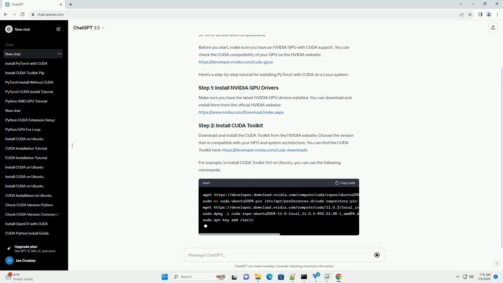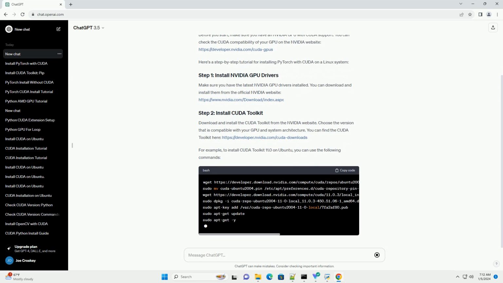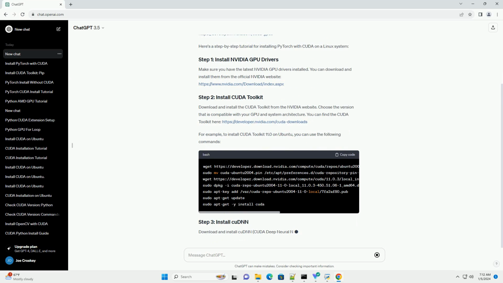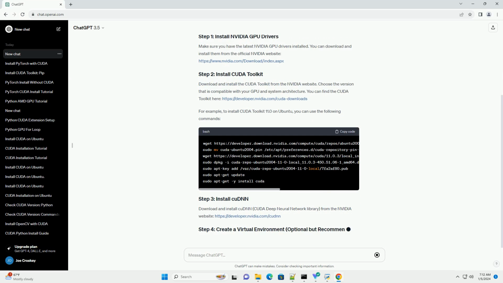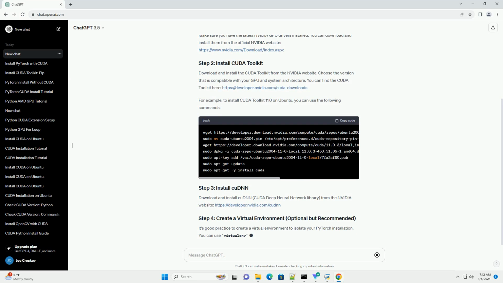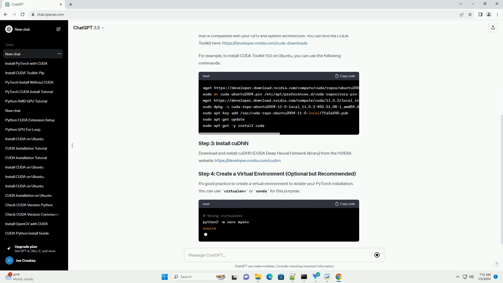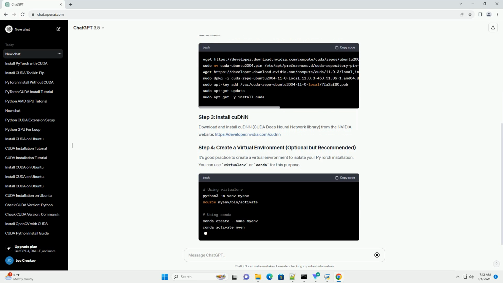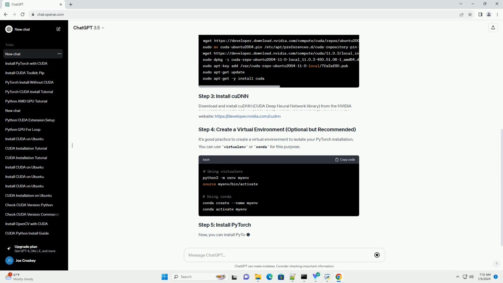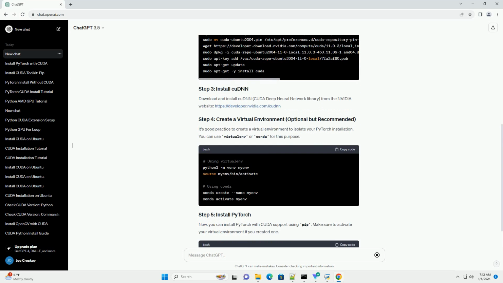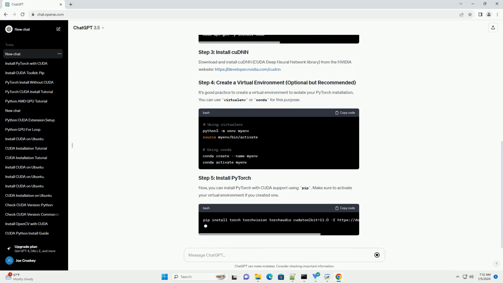Make sure you have the latest NVIDIA GPU drivers installed. You can download and install them from the official NVIDIA website, https://www.nvidia.com/download/index.aspx. Download and install the CUDA Toolkit from the NVIDIA website.